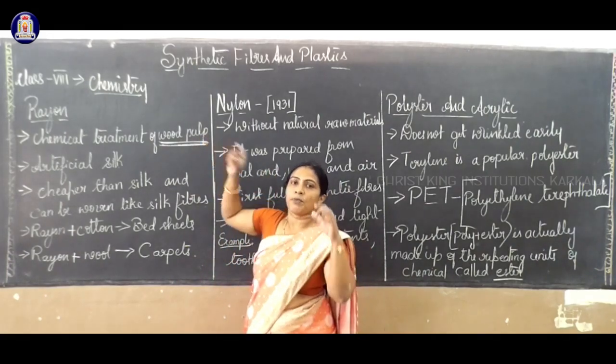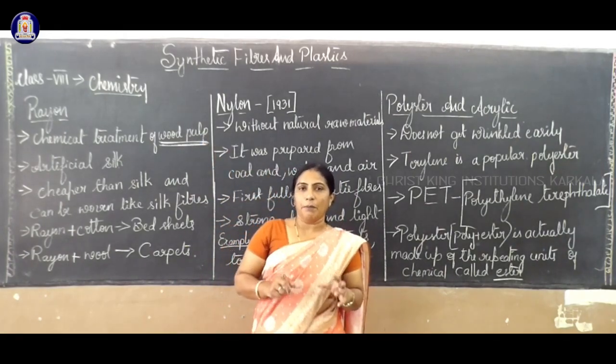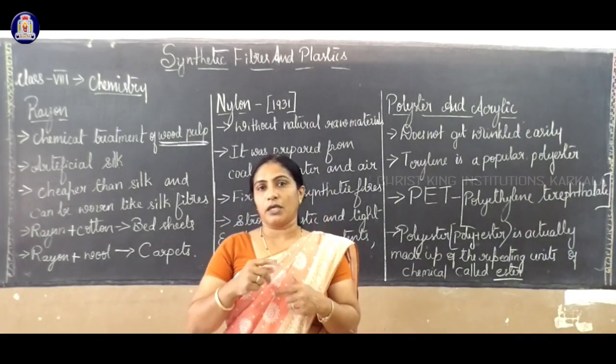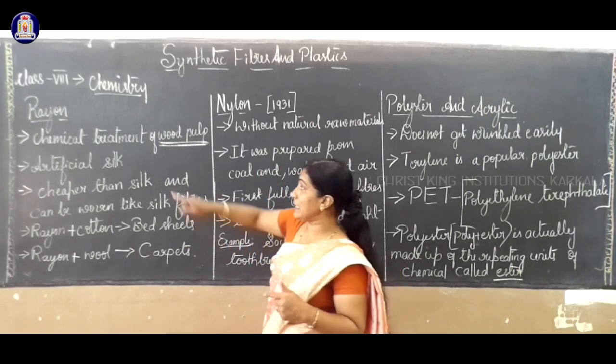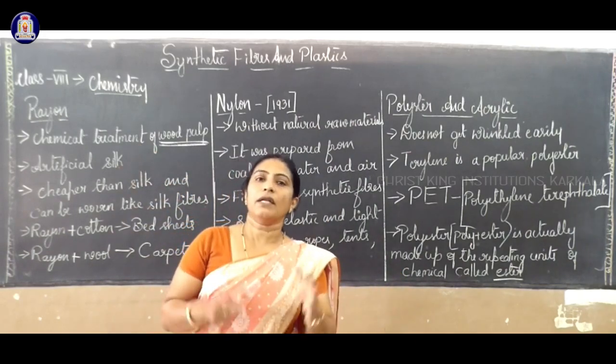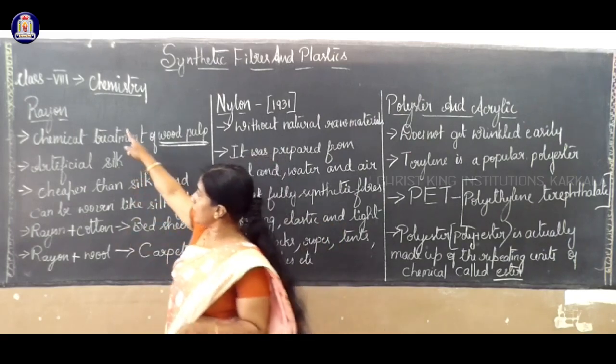The pulp from the wood undergoes different chemical treatments, and then we get one beautiful synthetic fiber, which is nothing but rayon.